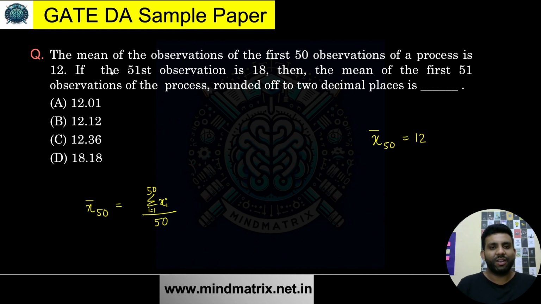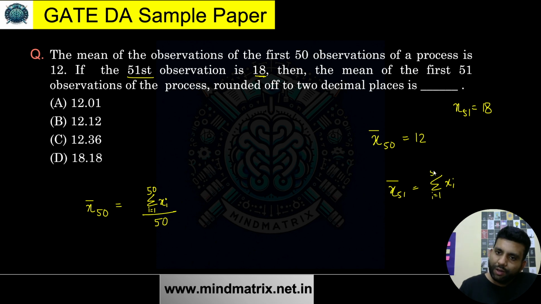I don't know, because if it would have been a live class, then we would have enjoyed it. Now, if the 51st observation is 18, that means x51 is given to be 18, then we need to calculate the mean of the first 51 observations of the process. What will it be? It is going to be sigma xi, i is equal to 1 to 51, upon 51.